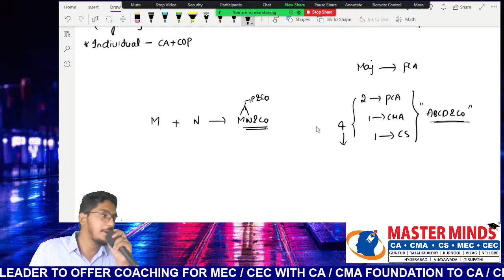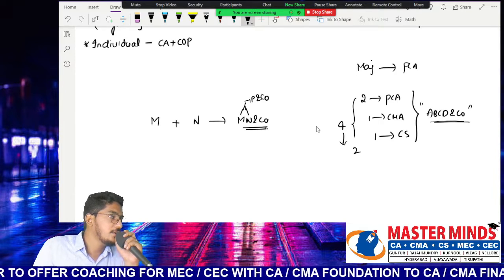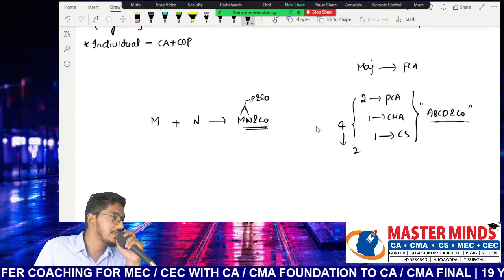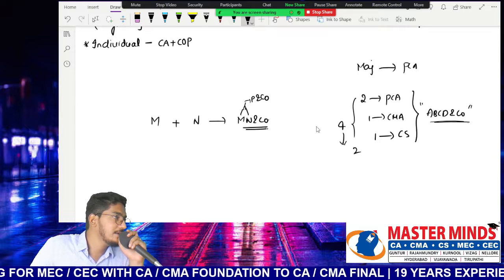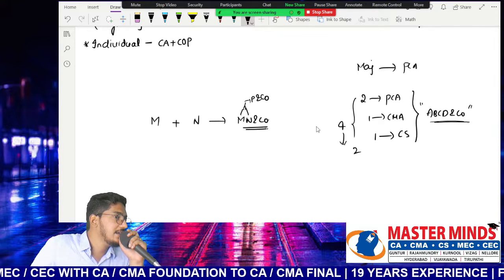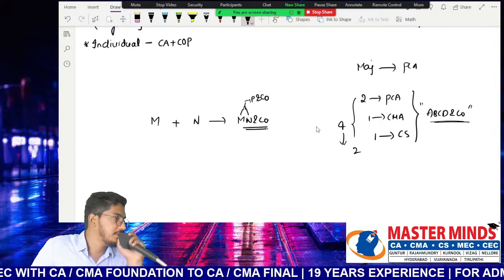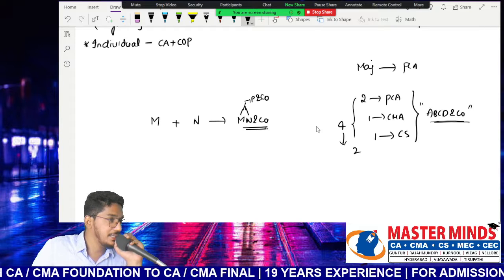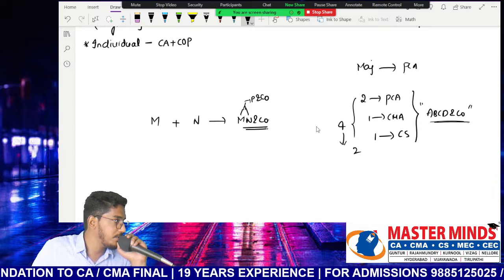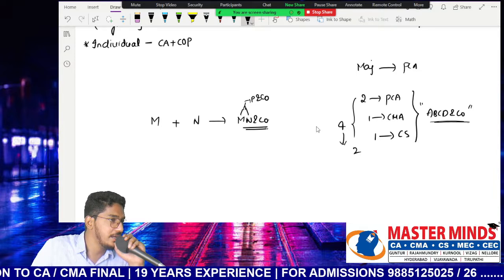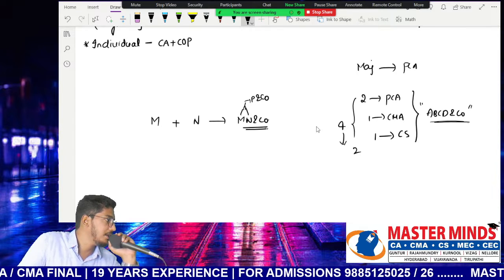In 4, how many are practicing chartered accountants? 2, which is exactly 50%. Can exactly 50% be called majority? We call it majority when we have more than 50%. If 3 partners out of 4 are practicing chartered accountants, then they can be appointed. But in the given scenario, they cannot be appointed.